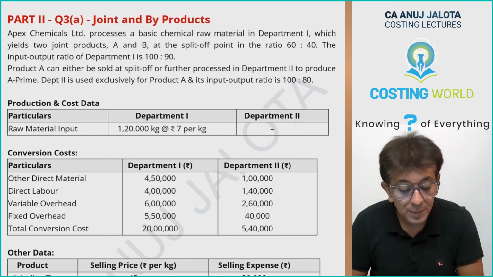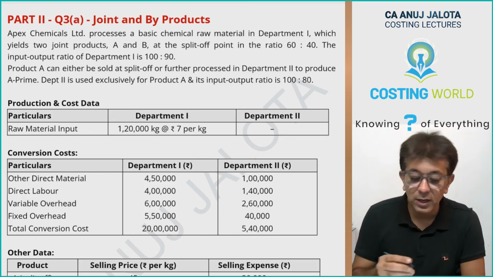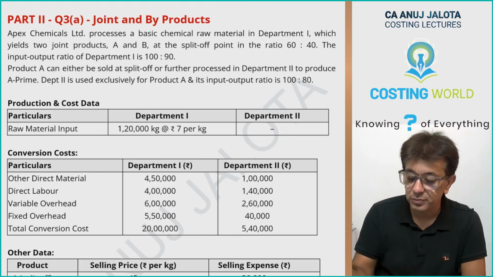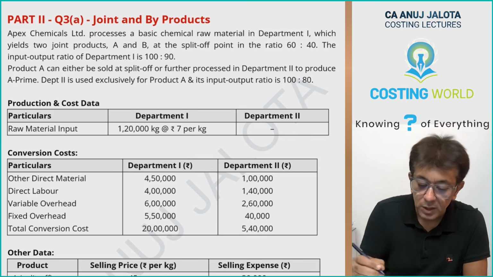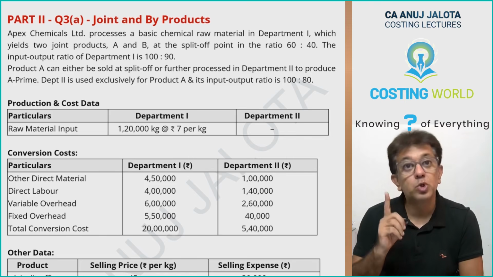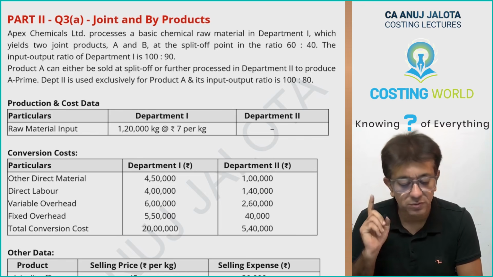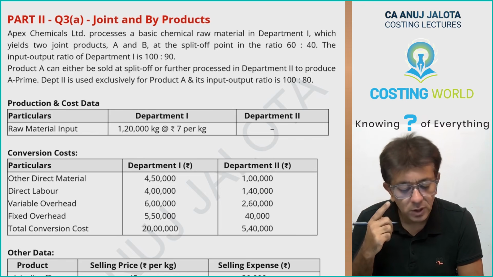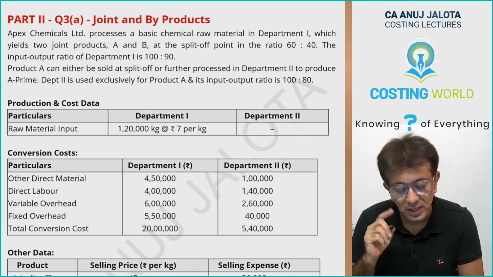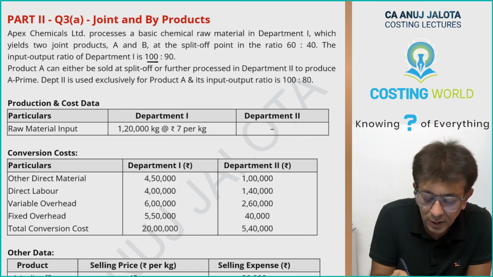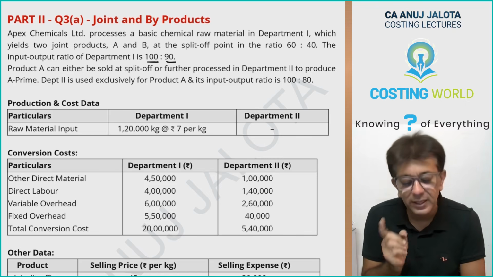Let's do this. Apex Chemicals processes a basic chemical raw material in department 1, which yields two joint products A and B at the split off point in the ratio of 60-40. The input-output ratio of department 1 is 100:90. So if you put 100 units, you're going to be getting 90 units.